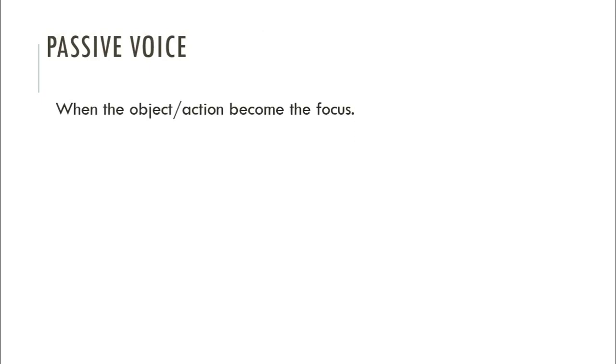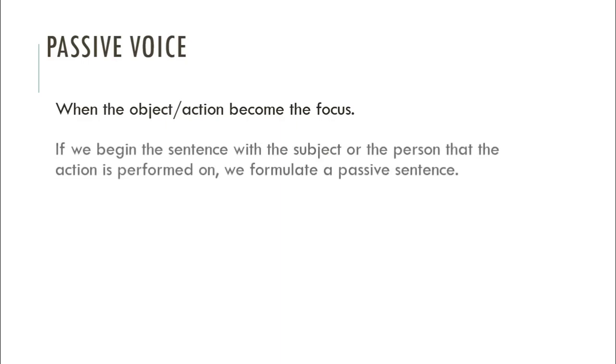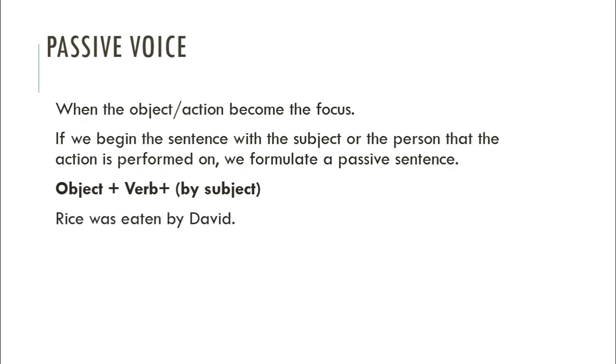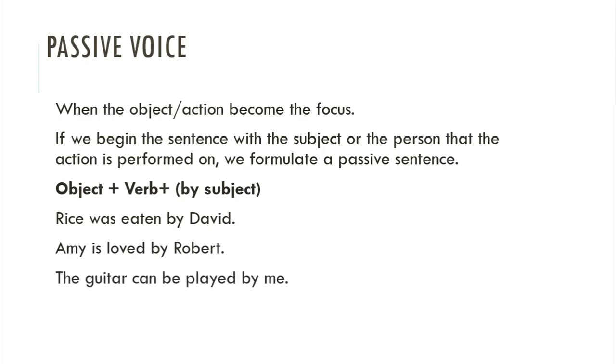Passive voice: when the object of the action becomes the focus. If we begin the sentence with the object, or the person that the action is performed on, we formulate a passive sentence. Okay, here you have the structure: object plus verb plus by subject. Rice was eaten by David. Amy is loved by Robert. The guitar can be played by me.